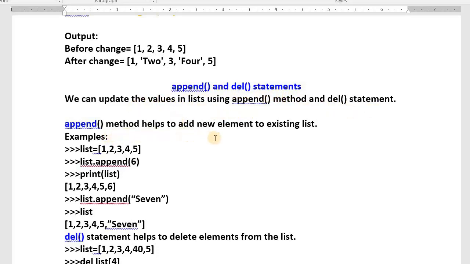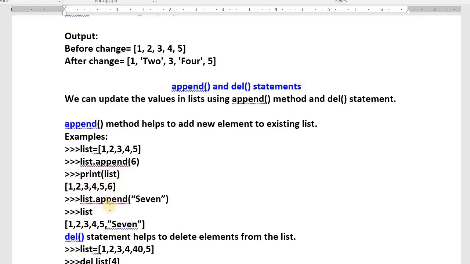The append method helps us to add a new element to an existing list. See the simple example. I have one list, and in that list I have the values 1, 2, 3, 4, 5. I want to add one more. Then how to add? List dot append. Which value do you want to add? 6. 6 has been added. How to confirm? Print the contents of that list. Print, and inside the parenthesis, list. See the contents. 6 has been added. Now you can add other words also.